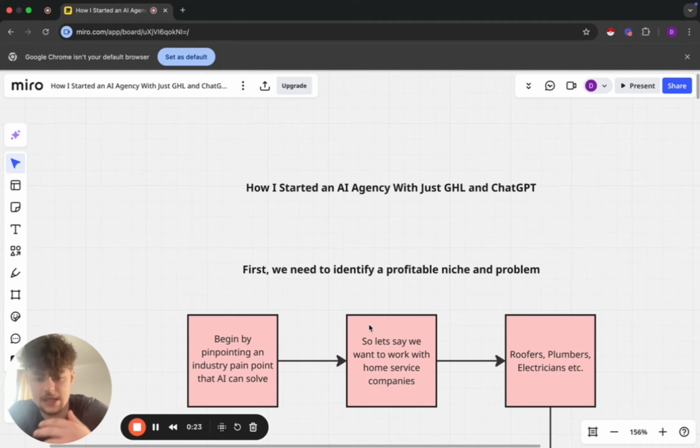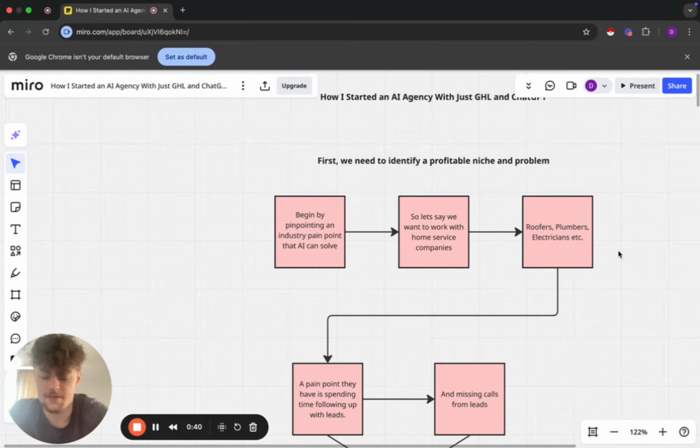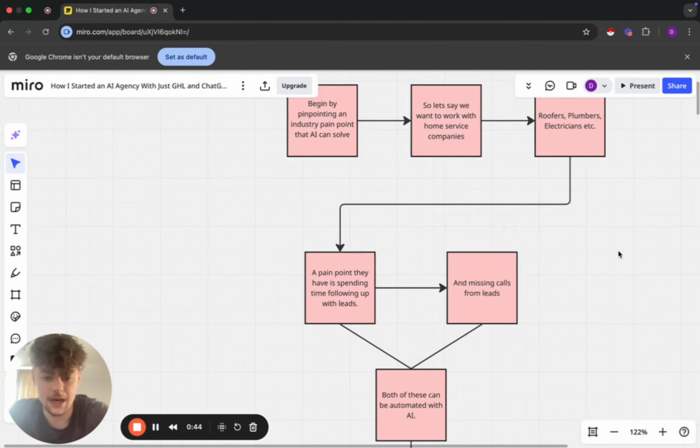So let's say we want to work with home service companies, so roofers, plumbers, electricians, solar companies. There's probably so much more. Anyone that works home to home, these guys all have the same problem, and that is they can't spend time following up with leads, and they miss calls from leads, and both of these can be automated with AI.